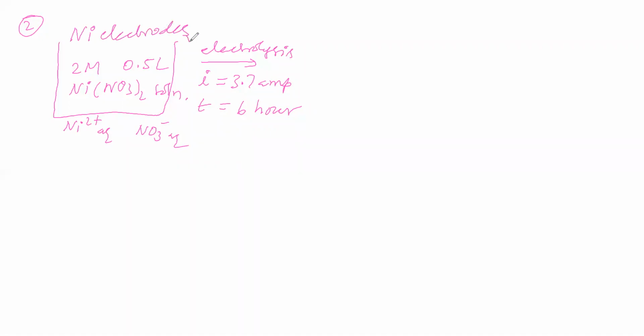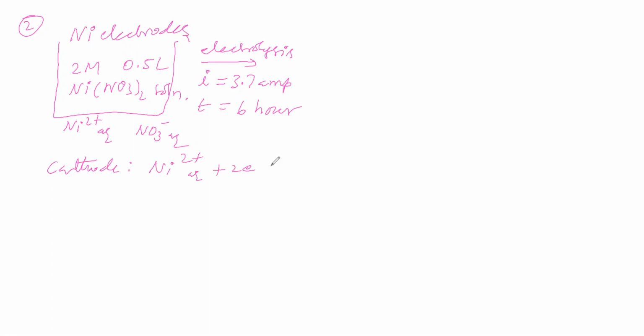So it is taken for the electrolytic process. Now we will see the electrolytic process: what process is taking place in the cathode, and what process is taking place in the anode. The cathodic process and the anodic process, we will see. In the cathode, what is the possibility? Cation goes to the cathode. The cation is the nickel ion, and it goes to the cathode.